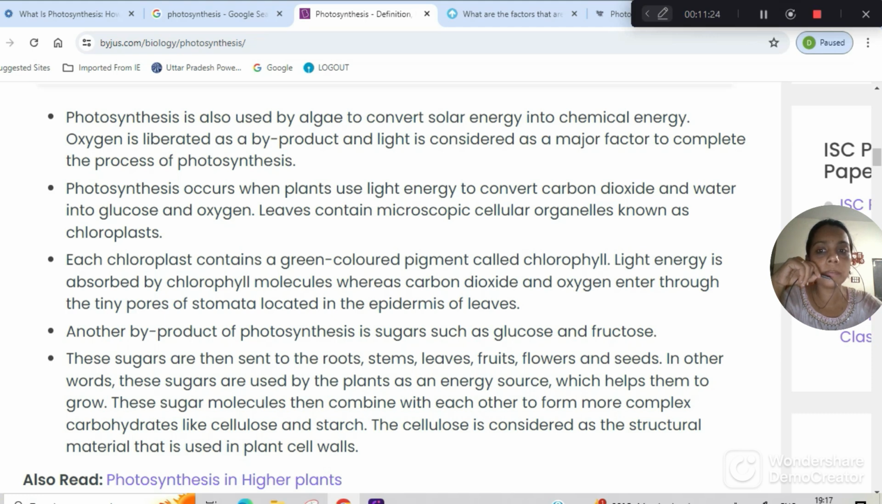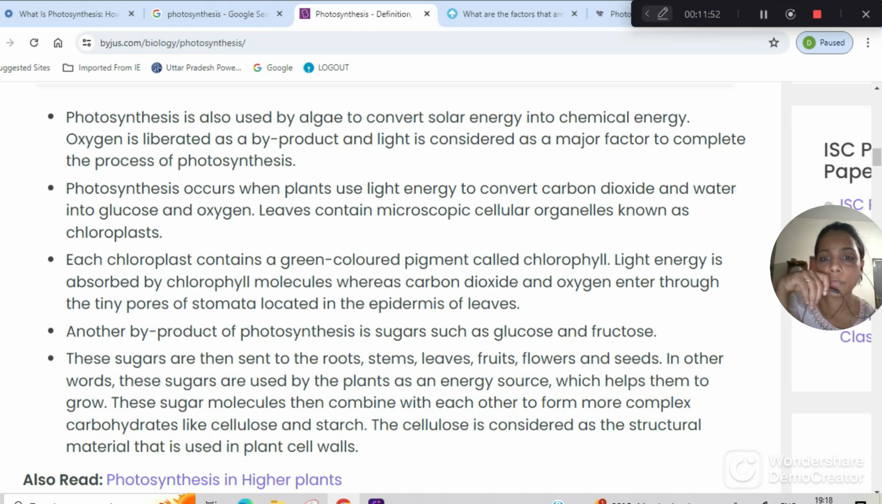Light energy is absorbed by chlorophyll molecules, whereas carbon dioxide and oxygen enter through the tiny pores of stomata that are located on the surface of the leaves, the epidermis. The stomata have guard cells. They are like guards, so they open and they close, and this is where the oxygen and carbon dioxide exchange takes place.